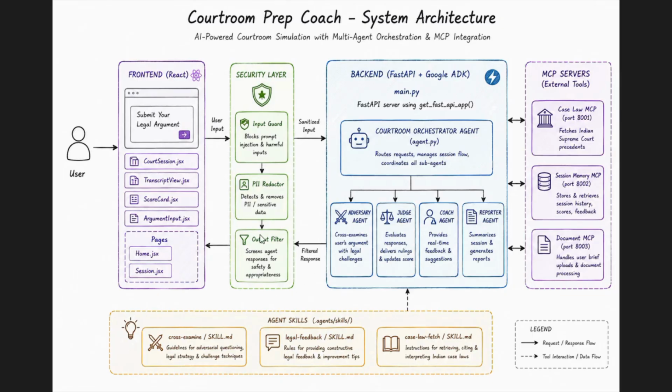The FastAPI backend uses Google ADK's get_fast_api_app to mount the courtroom orchestrator. The orchestrator routes between four subagents: adversary, judge, coach, and reporter. 3 MCP servers power external data access. The Case Law MCP fetches Indian Supreme Court precedents. Session Memory MCP persists scores across sessions, and Document MCP handles user brief uploads.